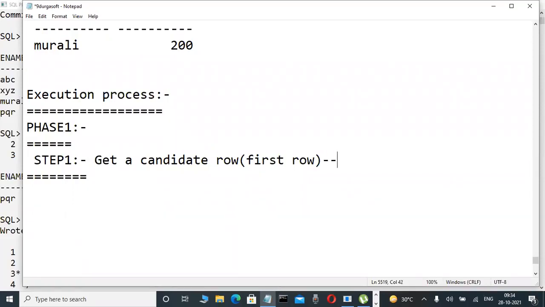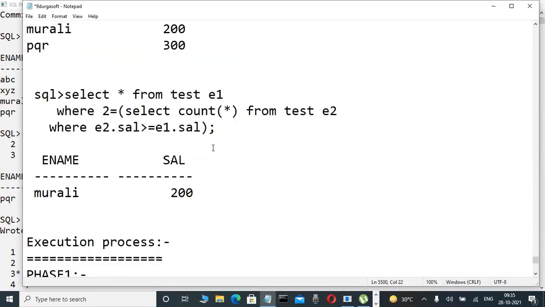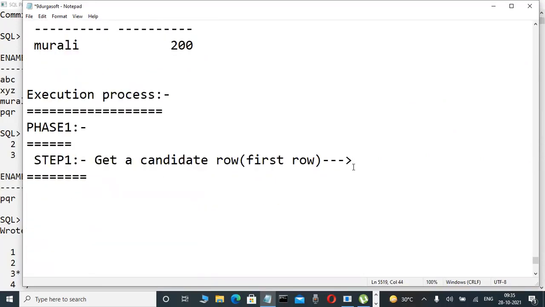Now what is the first row? It will take the first row. What is the first row? ABC 100. So here ABC and here 100. In this example, this is a candidate row. The second time it is the second row, the third time the third row. This row will be tested, true or false, based on the conditions. It will get a candidate row from the parent query table. Candidate row means the first row in this case, first phase.